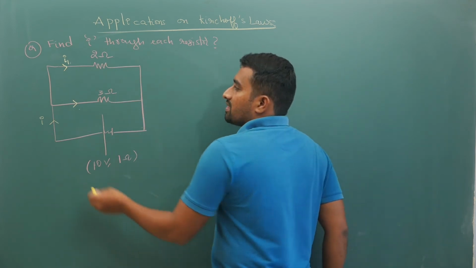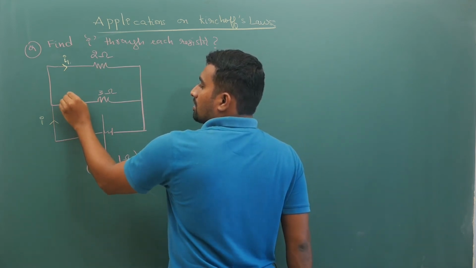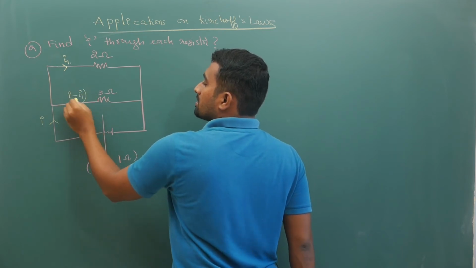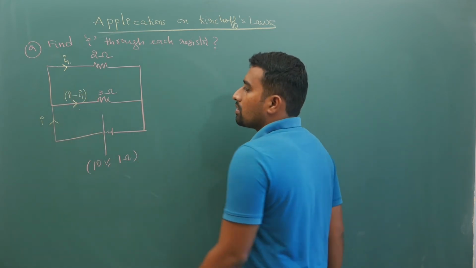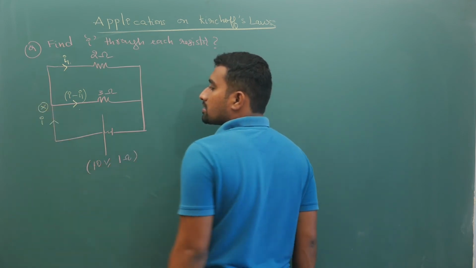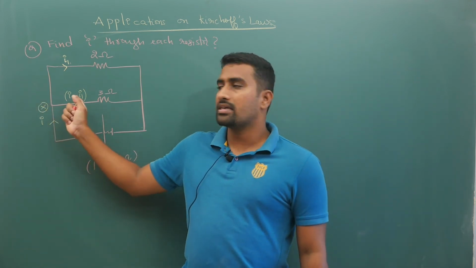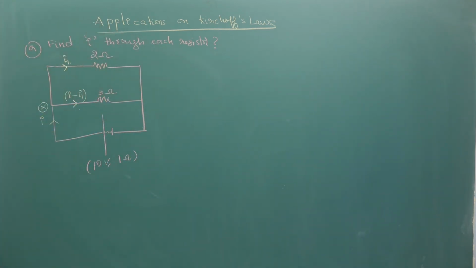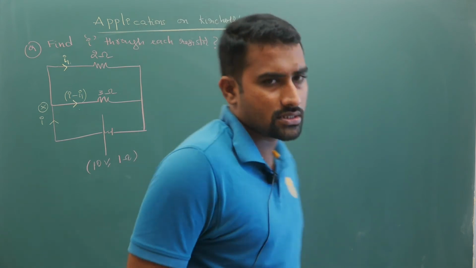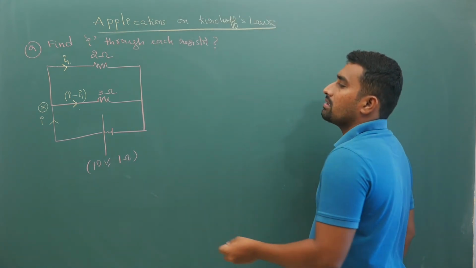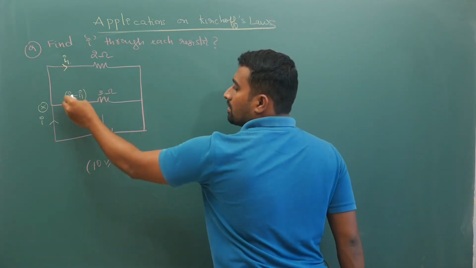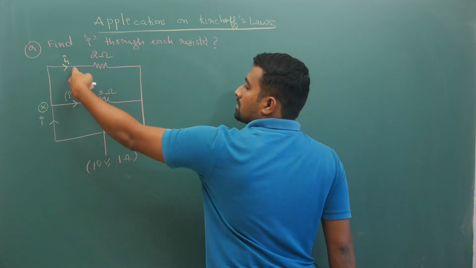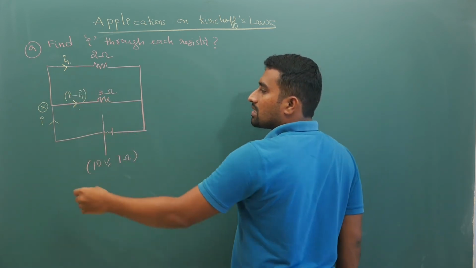So if this is I1, then automatically this becomes I minus I1, so that at this node, if you mark this as node X, current entering is equal to current leaving. Hope you are getting my point. The current that has entered will split like this, I1 and I minus I1. Now you add these two, I1 plus I minus I1 will give you once again I.